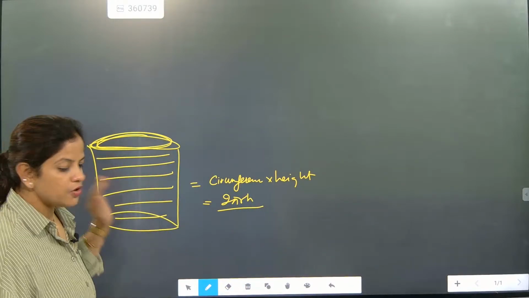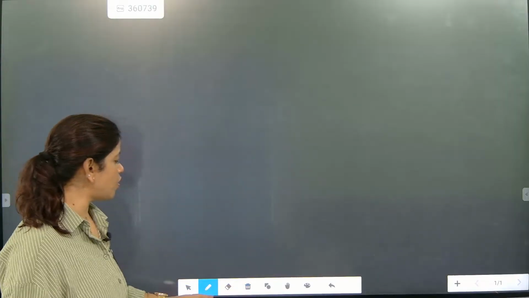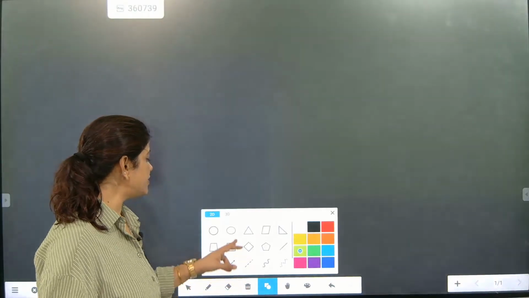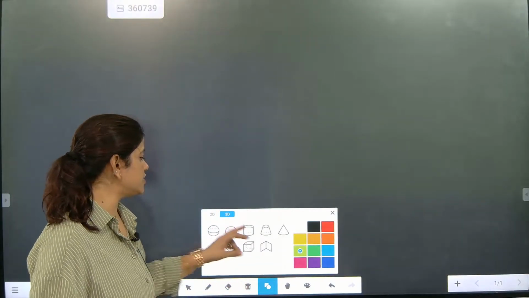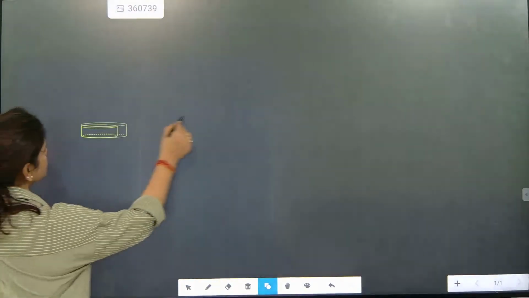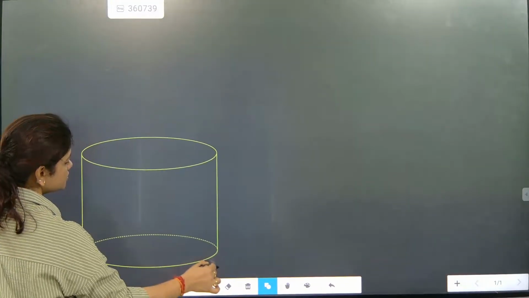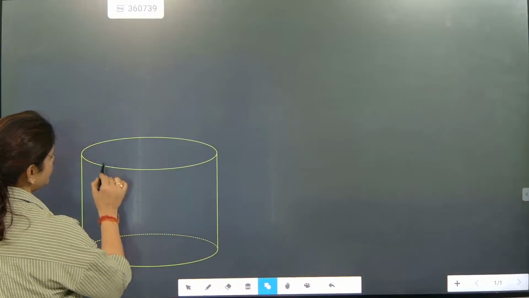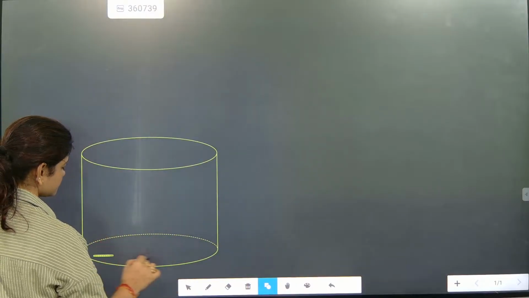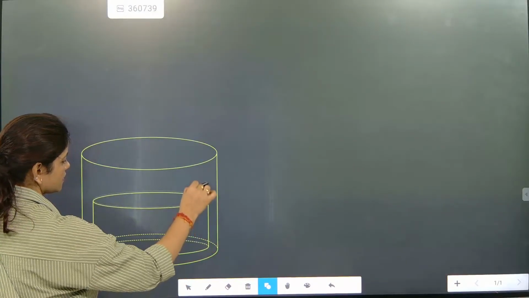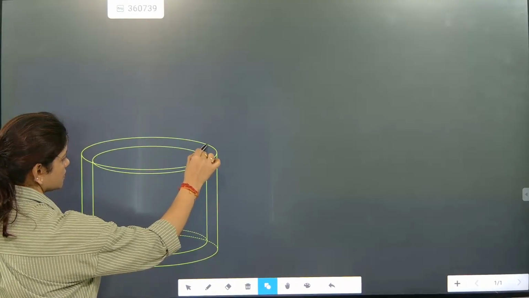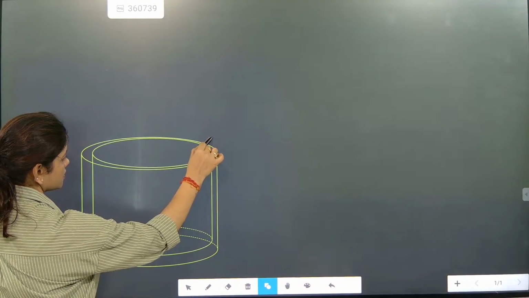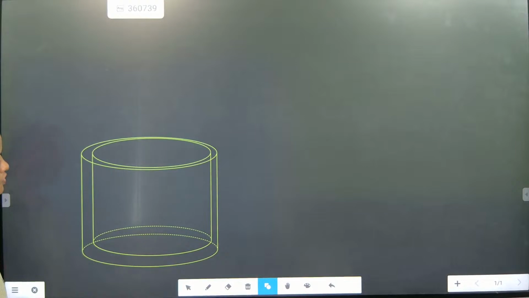Everything understood? Now we will be going for the next section, hollow cylinder. Hollow cylinder region means you need to understand this part. So this is the hollow cylinder. In this cylinder, one more cylinder you are going to draw. This is coming as hollow cylinder.